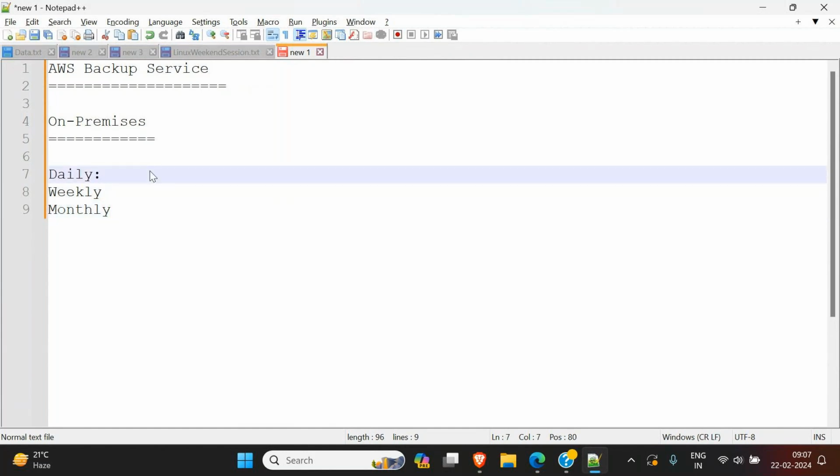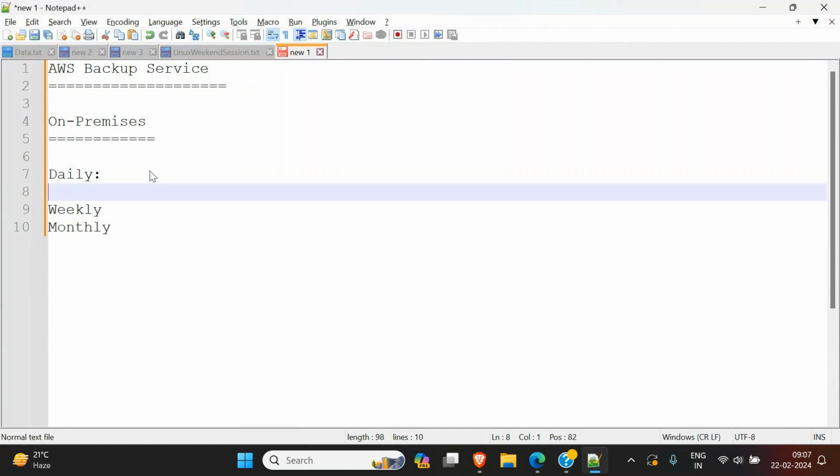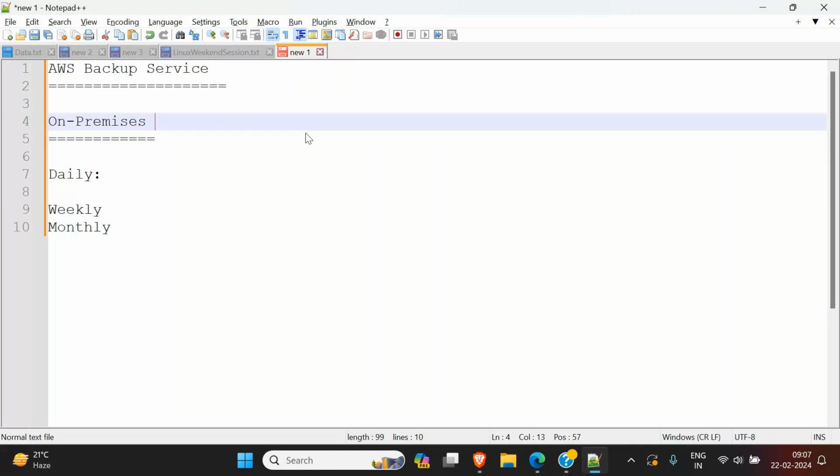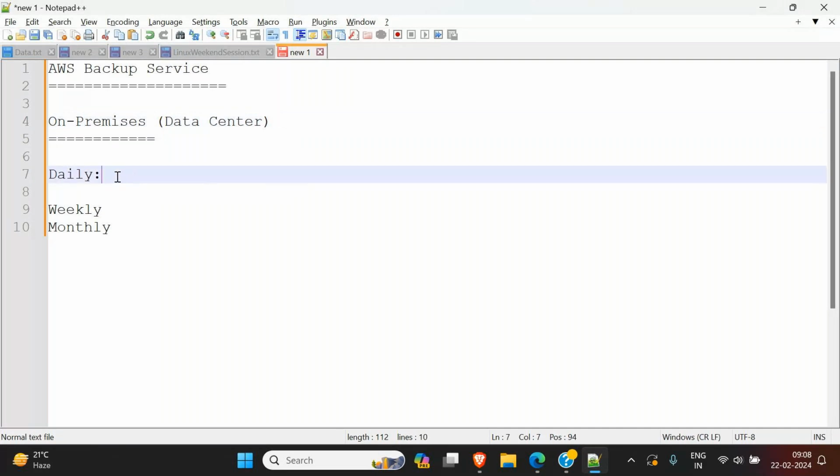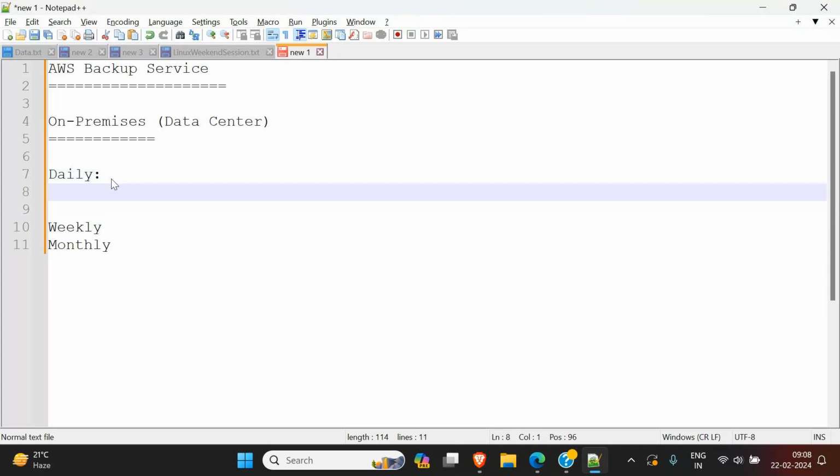So why are daily backups required? Normally every day, when developers or the DB team or any team are working, their data is stored in one of the servers located inside the on-premises data center. The administrators take the backup of that particular day's data every day. Some companies start the backup at 6 p.m., and depending on the data size, it runs till 5 a.m. in the morning. They manage it that way.